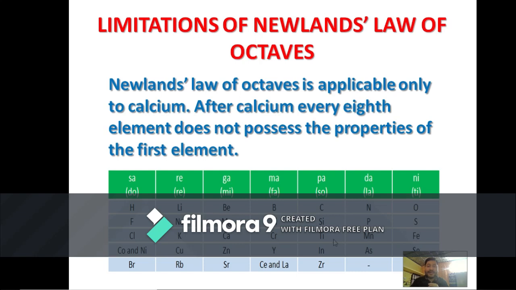If you take titanium for an example, the properties of titanium do not resemble that of indium. If you take chromium again, and if it is the 8th element, then the first one will be aluminium. The properties of aluminium and chromium are different. So that means Newland's law of octaves is only applicable to calcium. So this is not a foolproof law, so we can reject Newland's law of octaves.